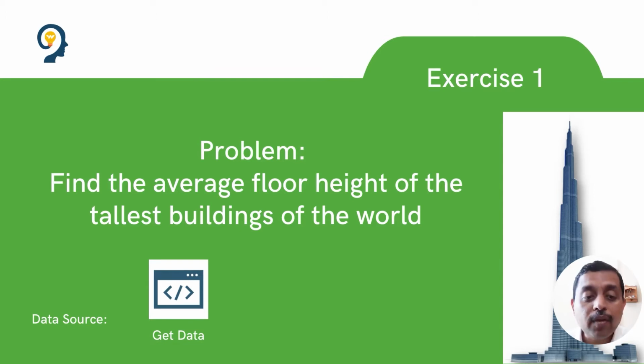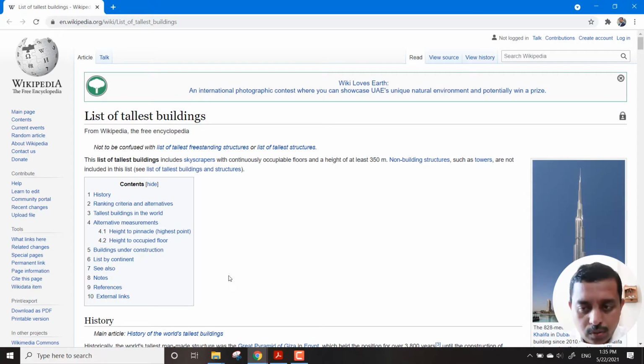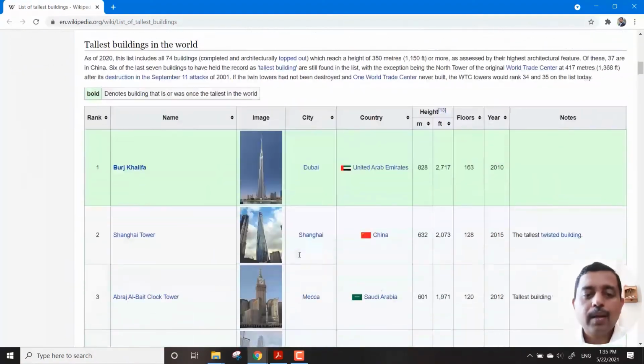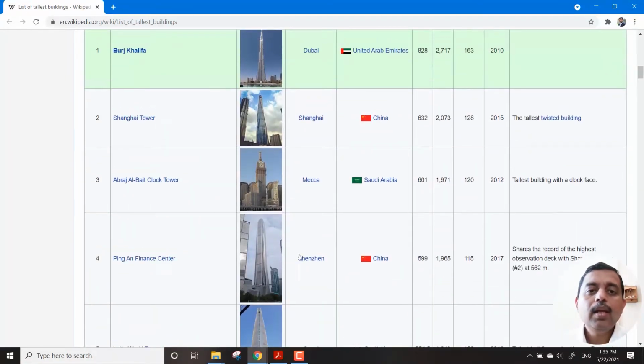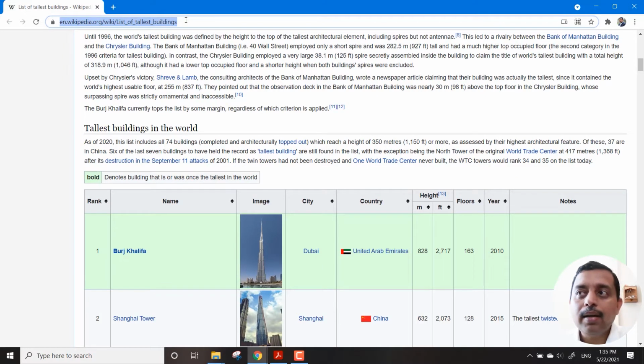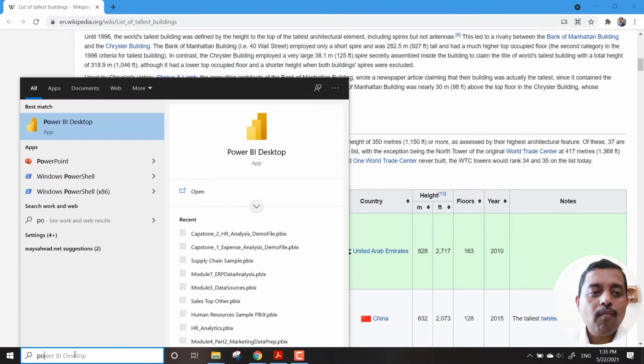Where is the data coming from? Data is coming from Wikipedia. So it is already embedded within this PDF file. You can just press Control and click, and it will take you to the data source. So this is the first data source, and you will see all the data. It's there. Just as a hint, I'm showing you.